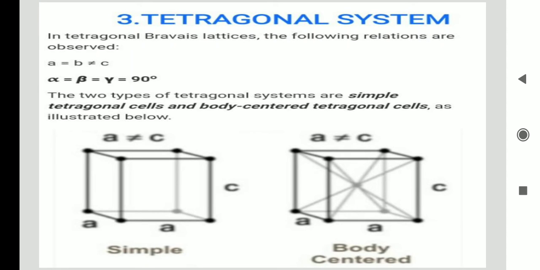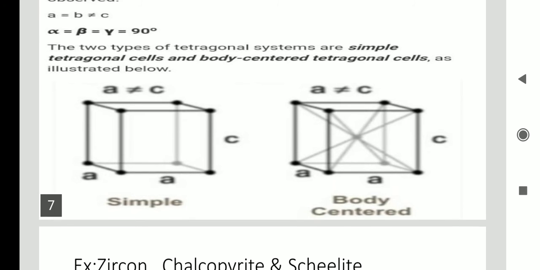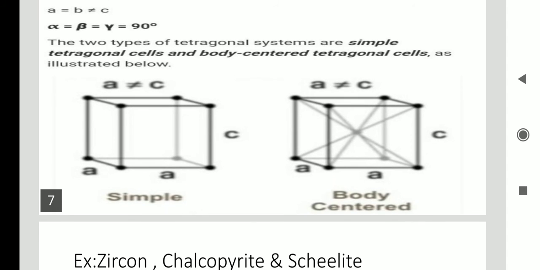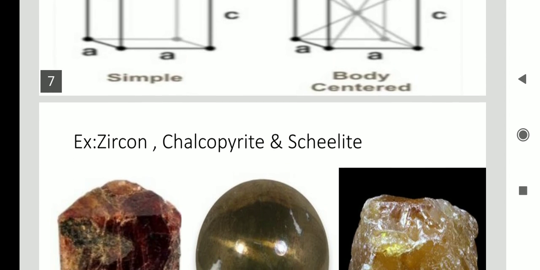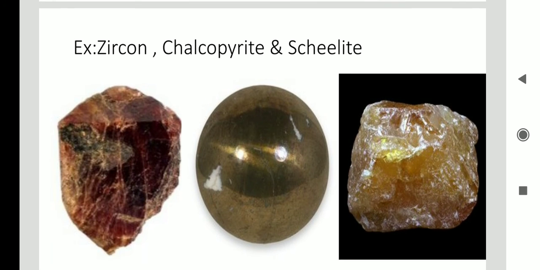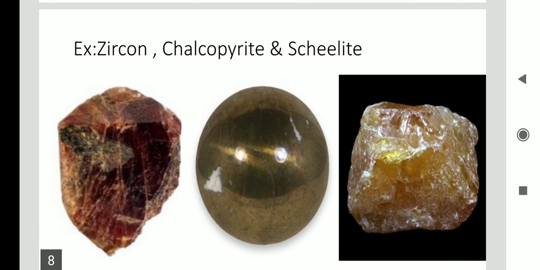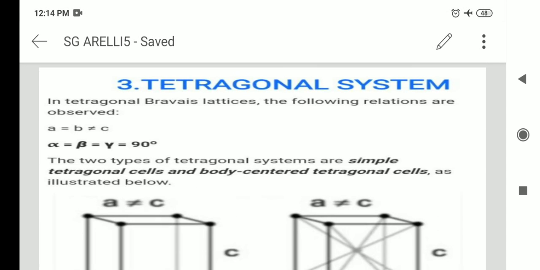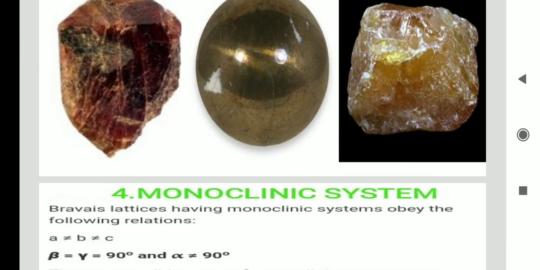So again, this tetragonal is changed into two Bravais lattices. One is the primitive or simple, the other one is body centered. So the tetragonal is changed into two Bravais lattices, that is simple or primitive, and body center. What are the examples of this one? That is zircon, chalcopyrite, satellite. So these are about the figure. Zircon, chalcopyrite, satellite are the examples of this structure of tetragonal.